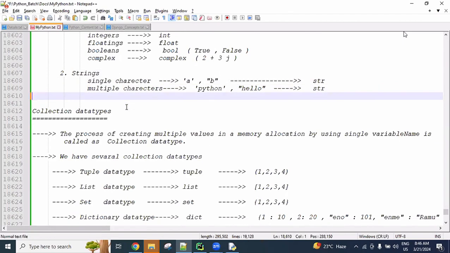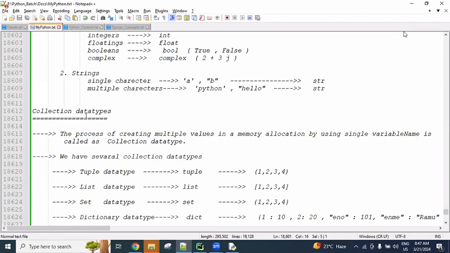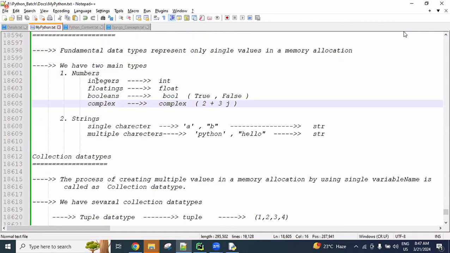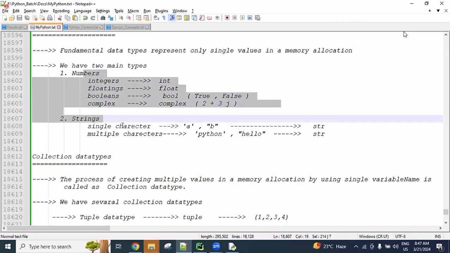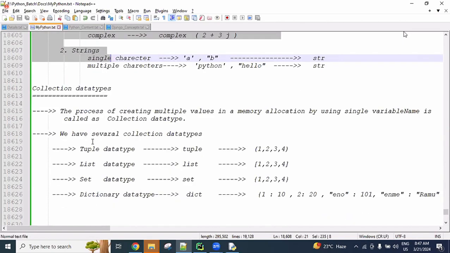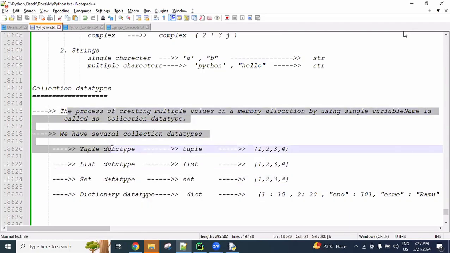Slowly you need to put more concentration. So we will discuss all these things. Now simply numbers, strings, tuples, list, set, dictionaries, like 6 major types there. In memory allocation, using one variable, one value we are storing. So that's why we are calling it fundamental. And using one variable in memory allocation, a group of values we can store, these are called collection data types.